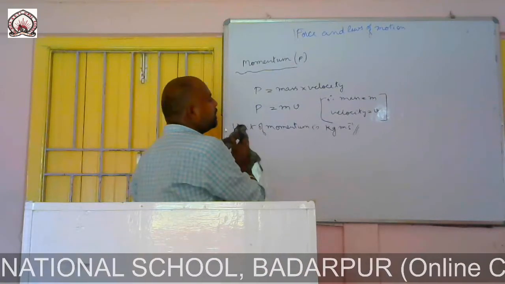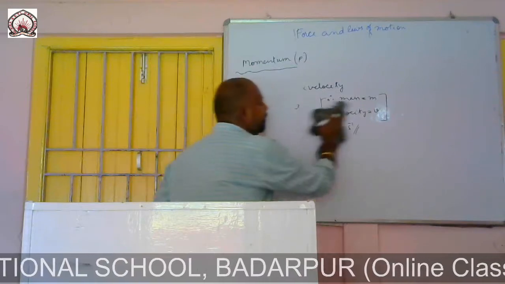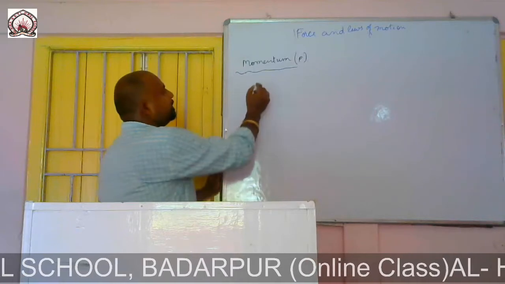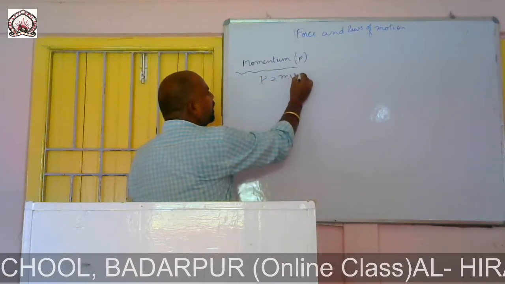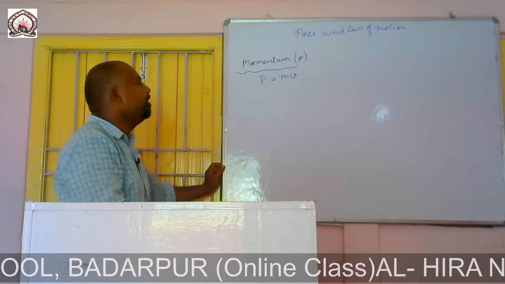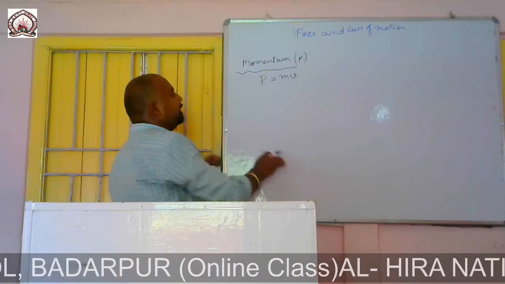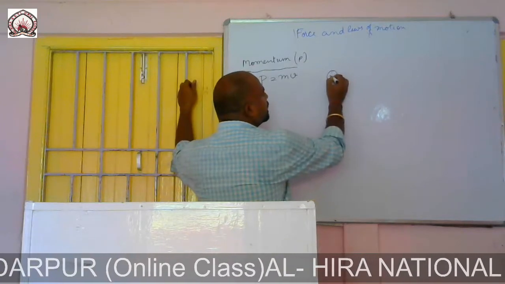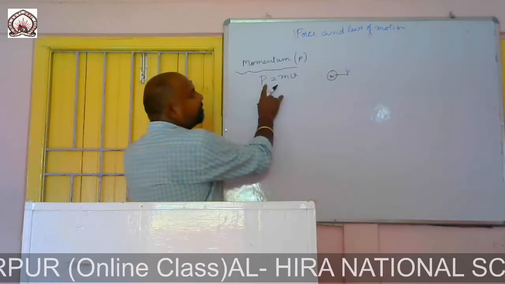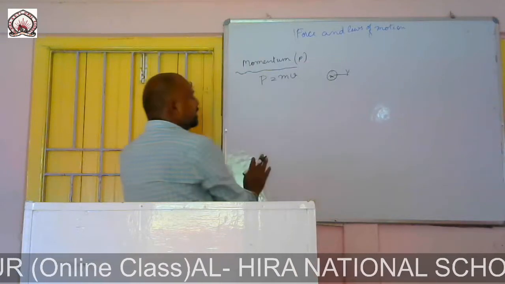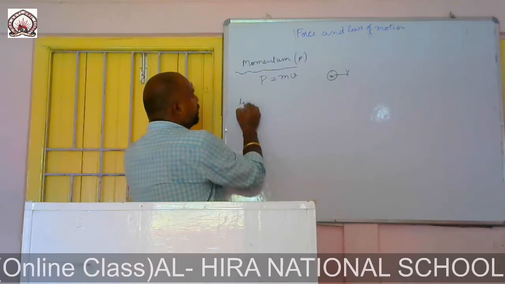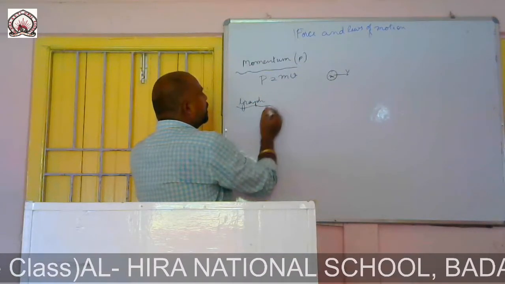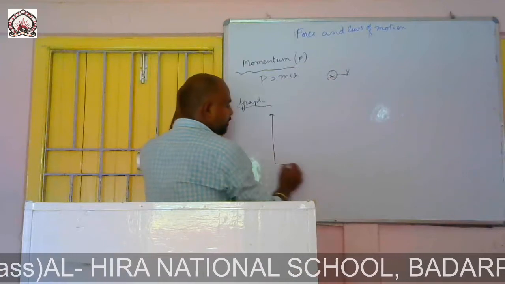Now we will discuss the graph. Momentum equals mass into velocity. When a body of mass m moves with a velocity v, then the momentum equals mass into velocity. Now we draw the graph.